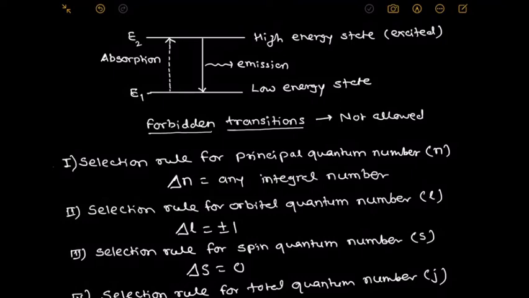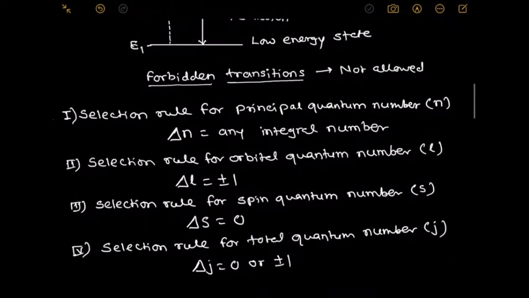The last selection rule is for the total quantum number, that is delta J. The change in total quantum number should be 0, plus 1, or minus 1. If all these rules are satisfied during the transition from one energy state to another, only then are those transitions spectroscopically allowed. Otherwise, if they do not follow these rules, all the transitions are forbidden transitions. That means they are not allowed.